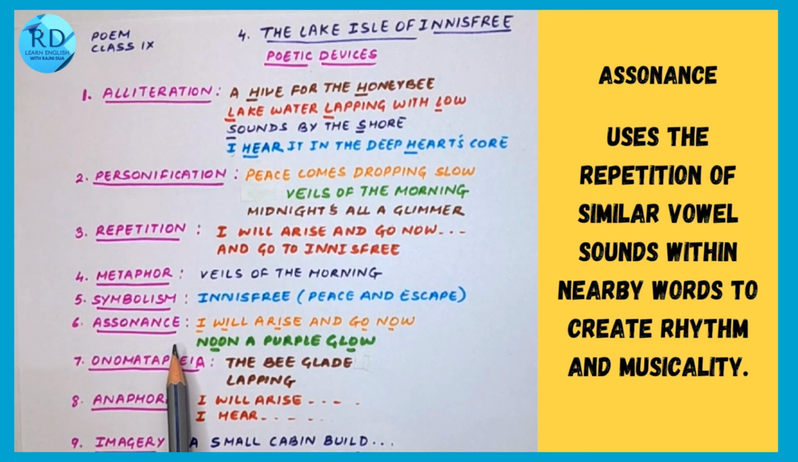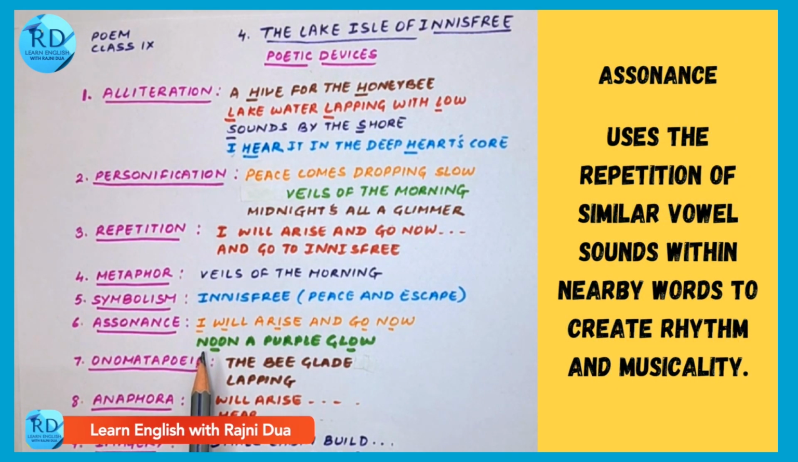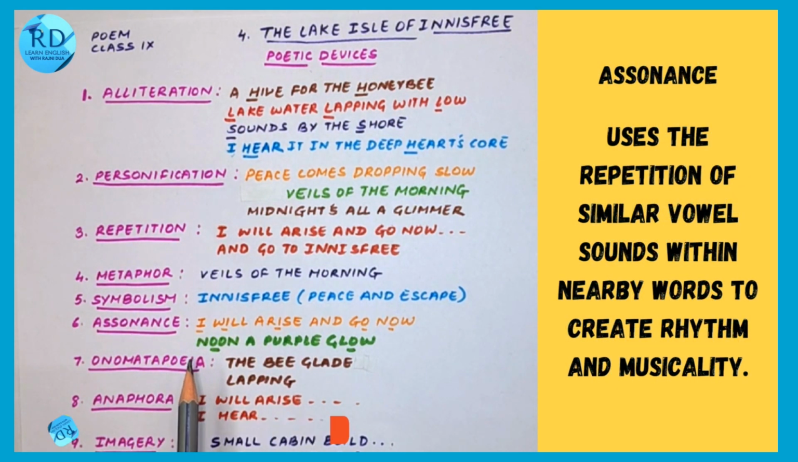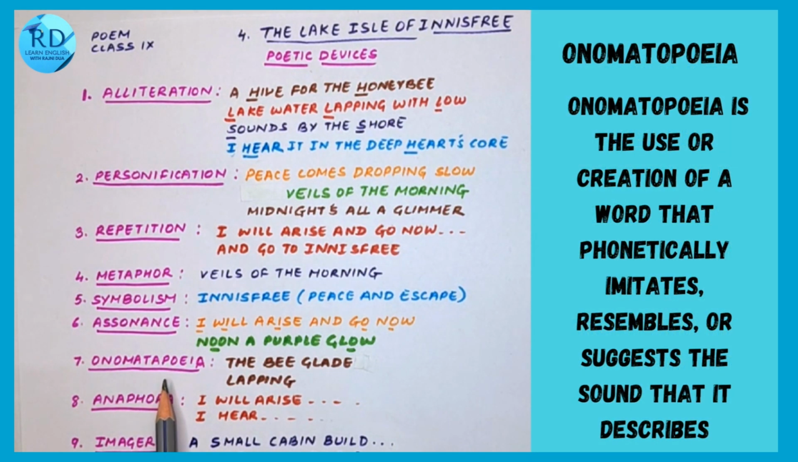Next is assonance. Assonance is a poetic device where two syllables which are very close have the same vowel sound. For example, "I will arise", so here the I sound is repeated. "Go now", the O sound is repeated. "Noon, a purple glow", O is repeated. So that's assonance.